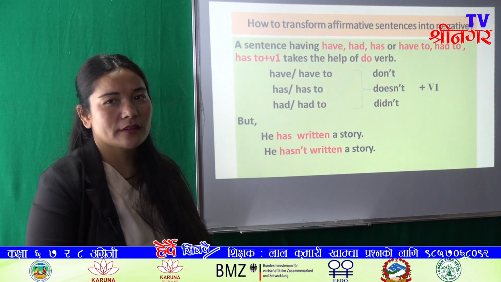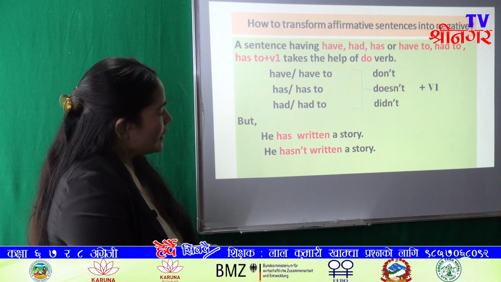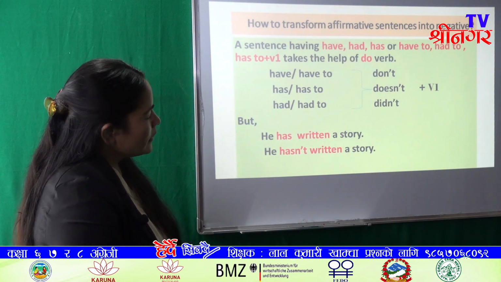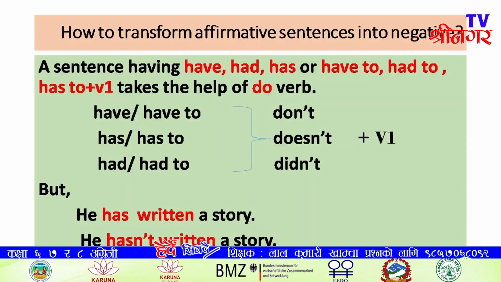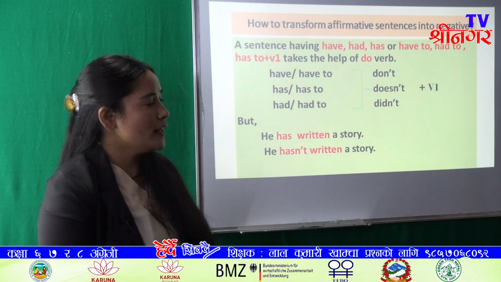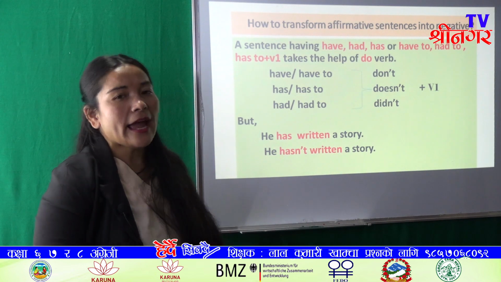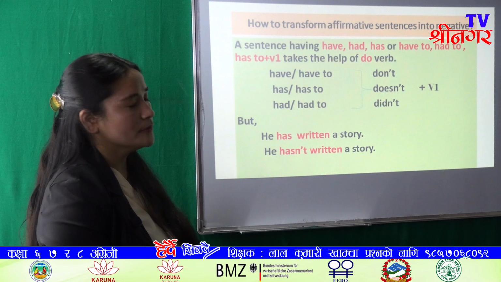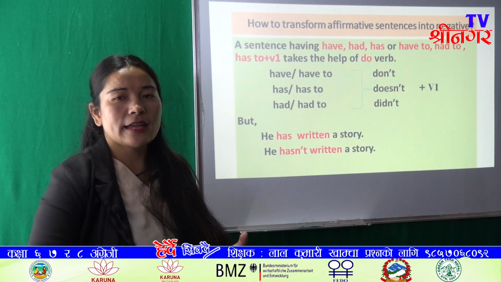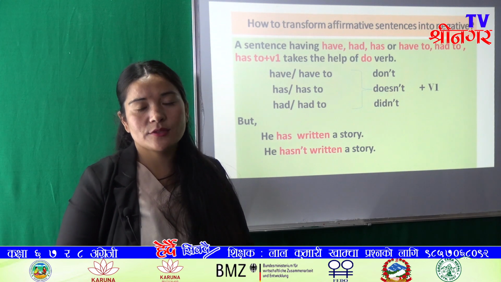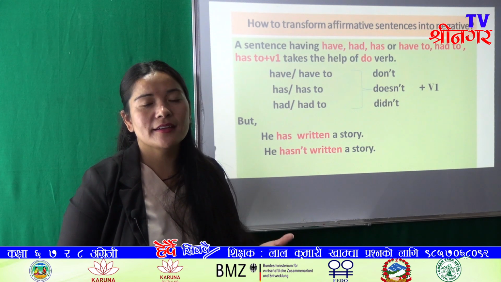So its negative is he has not written a story. Here we should not use do verb because has is an auxiliary verb. So if there is an auxiliary verb, we can directly use not after the auxiliary verb to make negative.